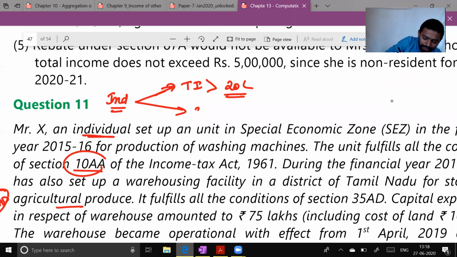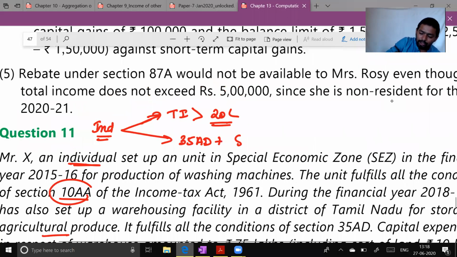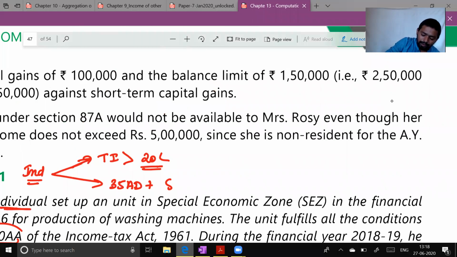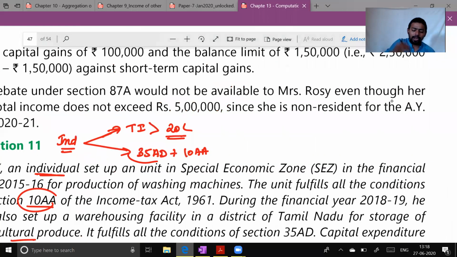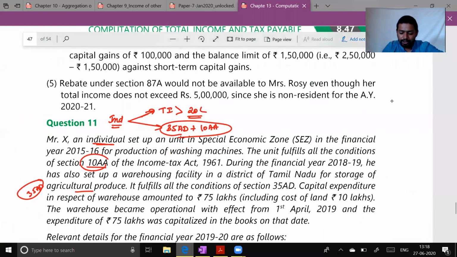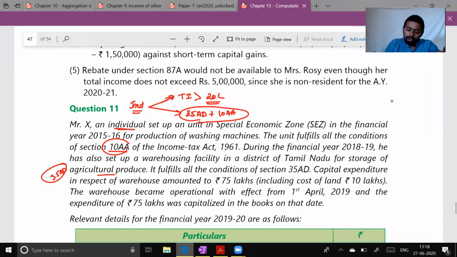Here the assessee has claimed 35AD and section 10AA. Because the assessee has claimed both benefits, it might become applicable to him. So this condition is fulfilled. Let's look at the total income condition. It fulfills all the conditions of section 35AD.